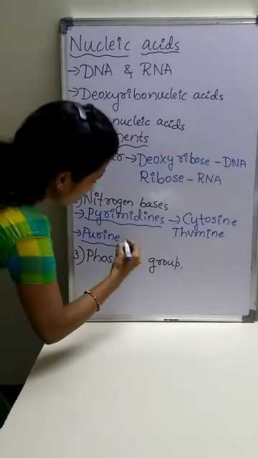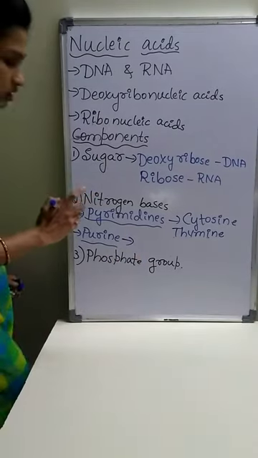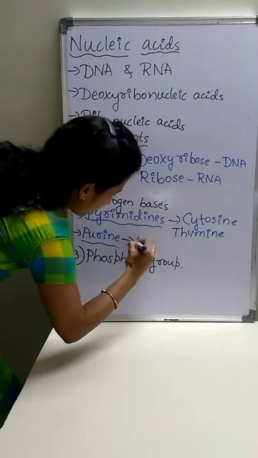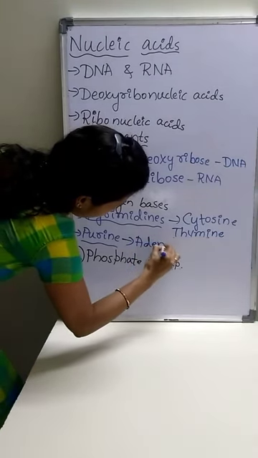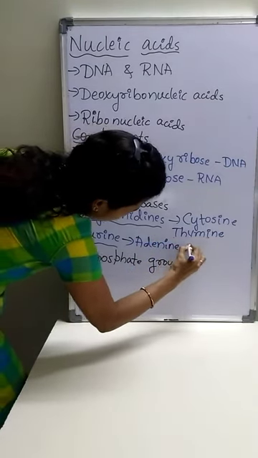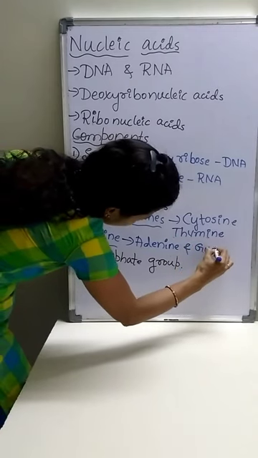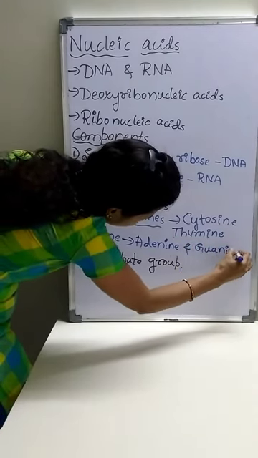Then the two purines present in DNA are adenine and guanine, and the same purines are present in RNA also.